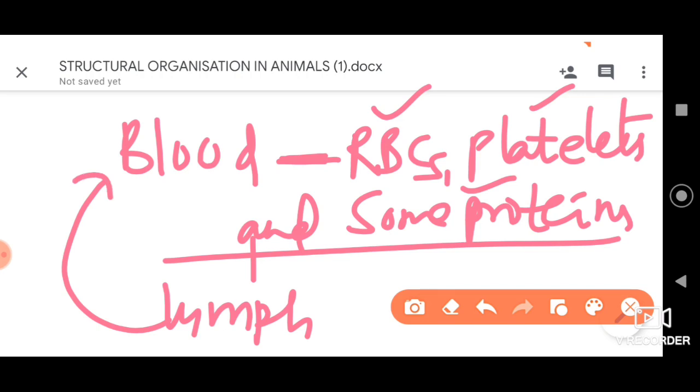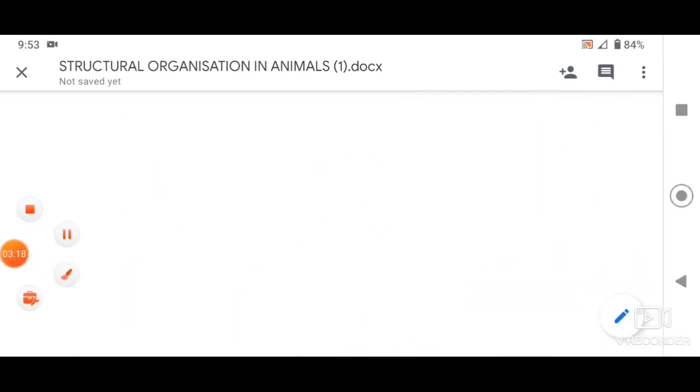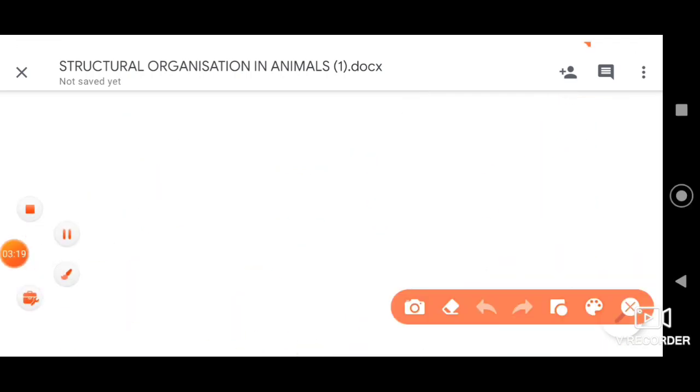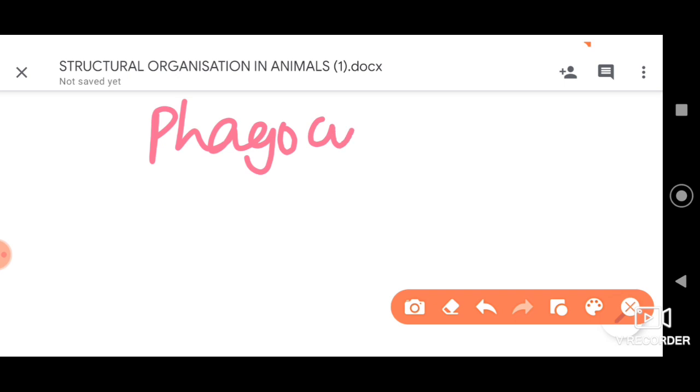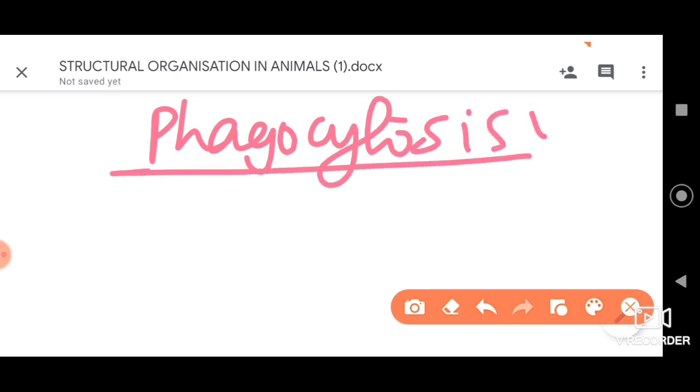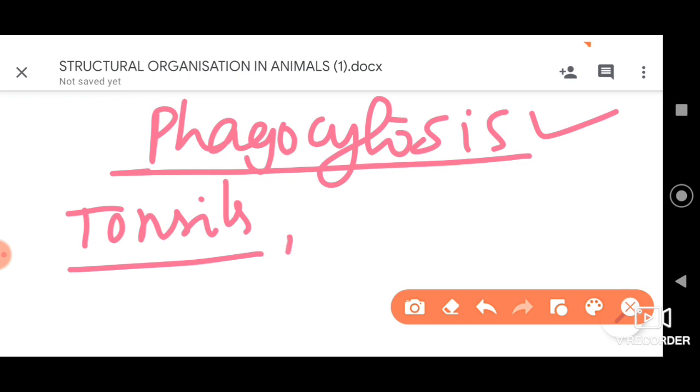Further, let me also tell you that lymph is important to perform the role of phagocytosis in our body. Phagocytosis means engulfing of the microorganisms which cause infections. Where are they produced? They are produced in lymph glands, for example the tonsils.